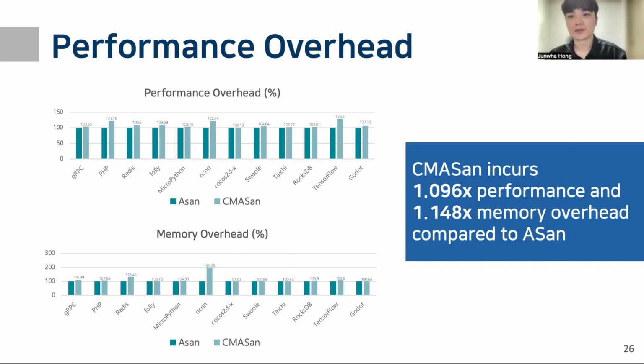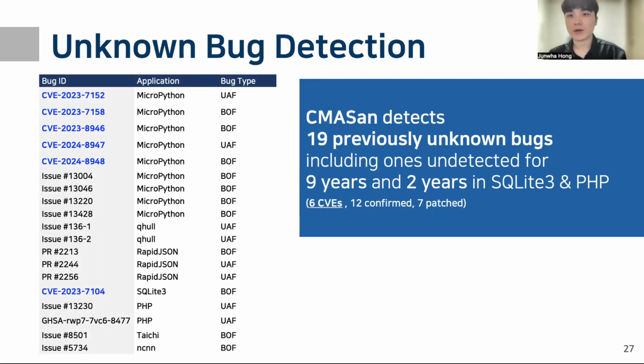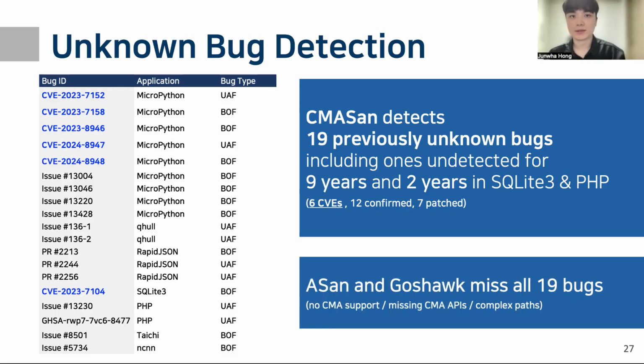Lastly, we apply CMASan to real-world applications. CMASan detects 19 previously unknown bugs, including ones undetected for 9 years and 2 years in SQLite3 and PHP, respectively. Moreover, ASAN and COSAN miss all these 19 bugs.